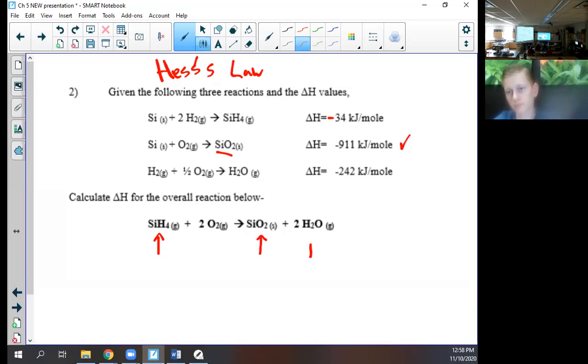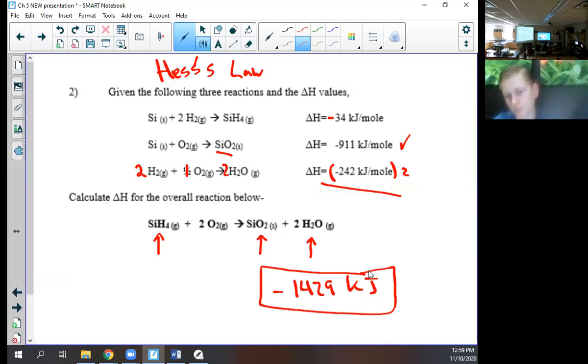Okay, then I come to water. There are two waters on the right. Up here, there's only water on the right, but it's only one of them, right? So I need to double this whole thing. So two of these, I'm going to say this is just a one because I'm doubling a half. Two of these, are we okay with that? And then I must also double that. And what do I get? 14 something? Yeah, 1429. 1429 kilojoules. Negative. Okay, negative, thank you.